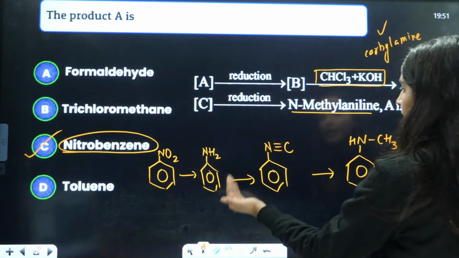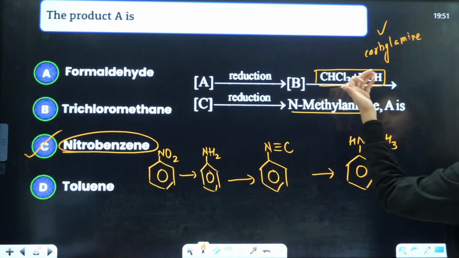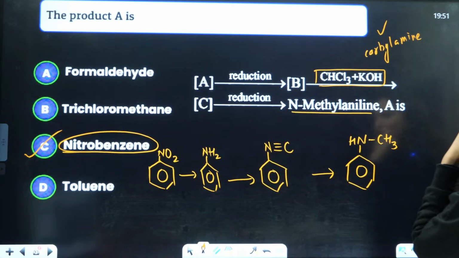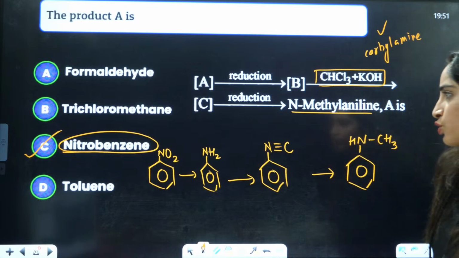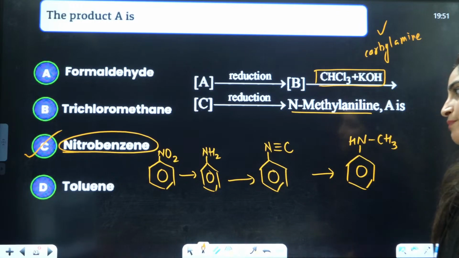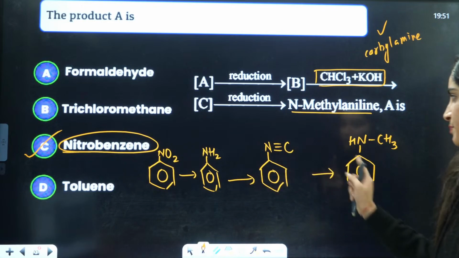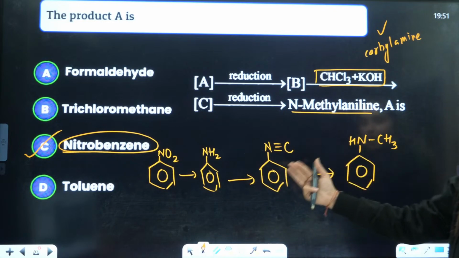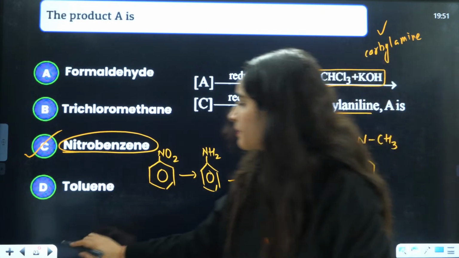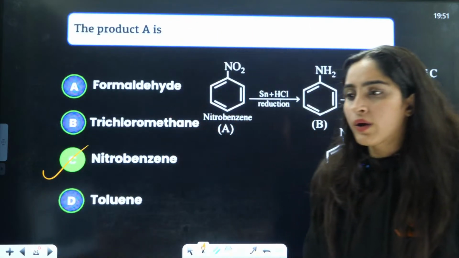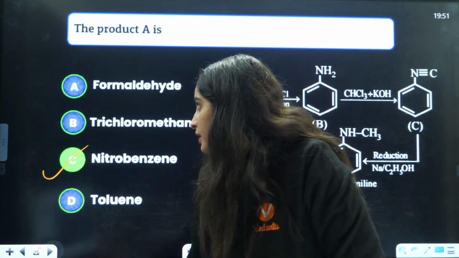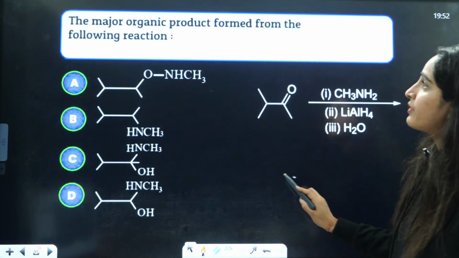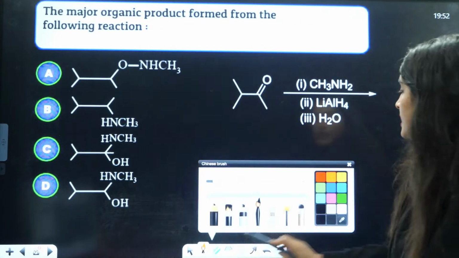Nitrobenzene on reduction gives aniline, and after this carbylamine reaction, it will convert this NH2 to N triple bond C. Primary amine is getting converted to N triple bond C, with a very pungent smell. After the reduction, it is this. So C is the correct answer. Okay, now next is the major organic product.